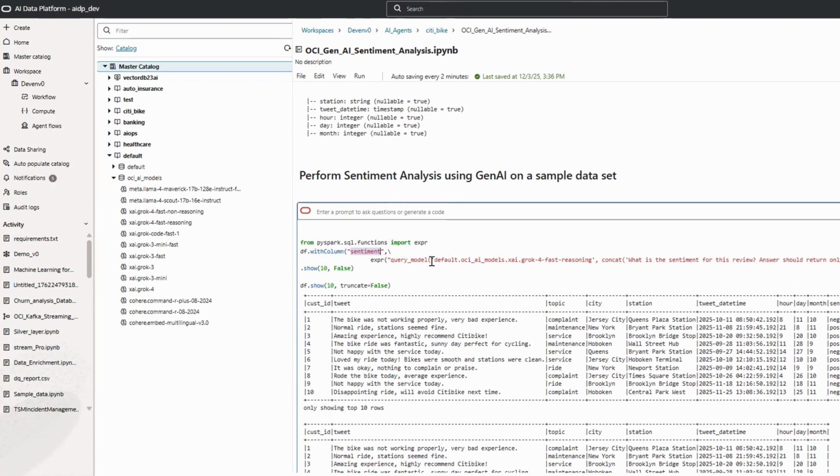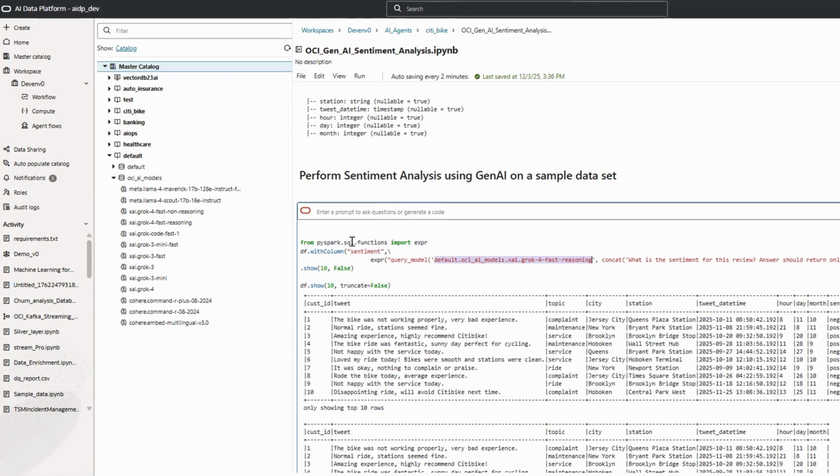And then we go here. This is the key thing. Whatever particular model we want to use, we can directly drag it from here and put it here. That's it. So this is the query model and the model name. In this case, I used the Grok 4 fast reasoning model to do the sentiment analysis.